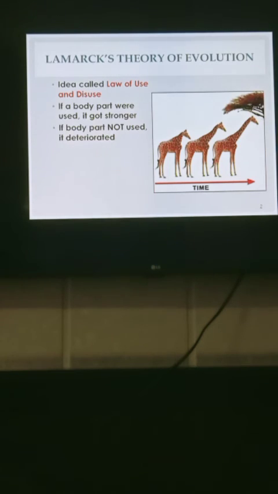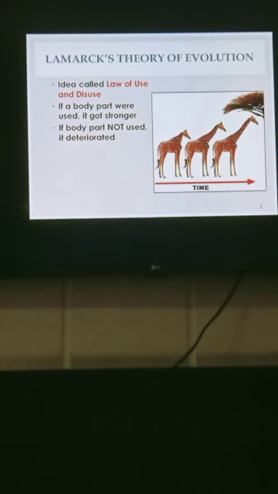Another example you can take is snakes. The present-day limbless snakes with long cylindrical bodies developed from limbed ancestors due to continued disuse of limbs and stretching of their bodies to suit the creeping mode of locomotion and fossorial mode of living, out of fear of larger and more powerful mammals. It is an example of disuse and degeneration of certain organs. These are some evidences in favor of Lamarckism.